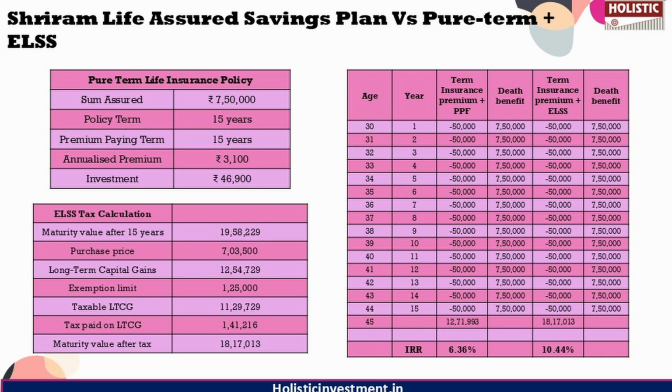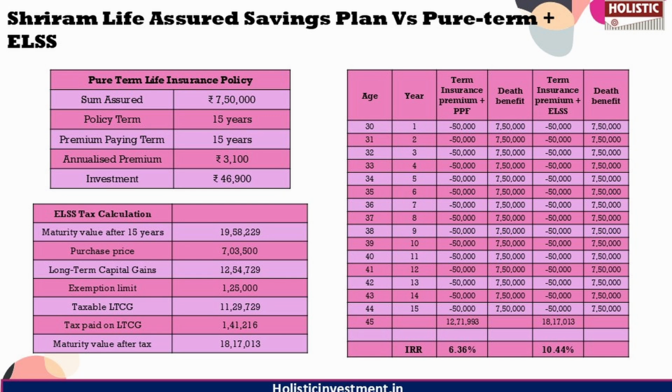Based on our risk profile, we can invest in either debt or equity investment. But for this analysis, we are considering both scenarios: term insurance plus PPF, public provident fund, or term insurance plus ELSS, which is an equity linked savings scheme. Both have tax saving benefits.